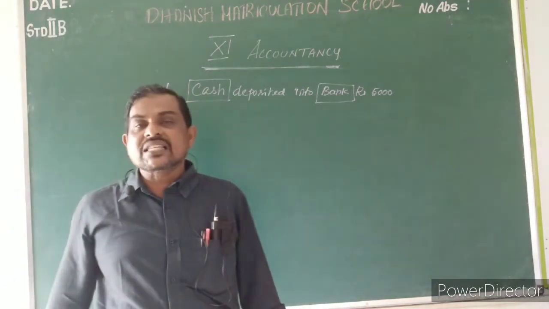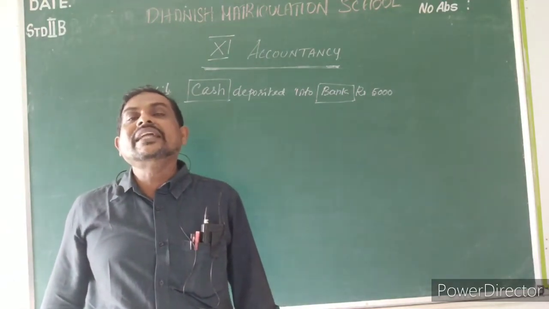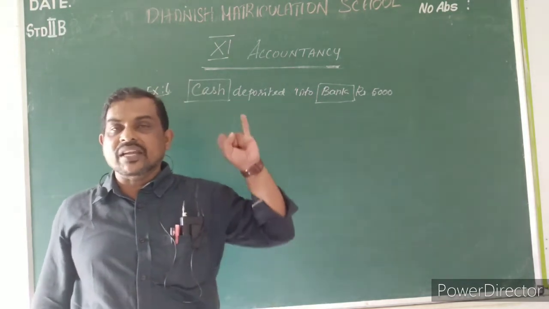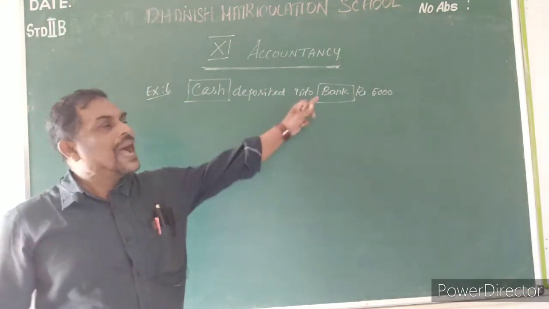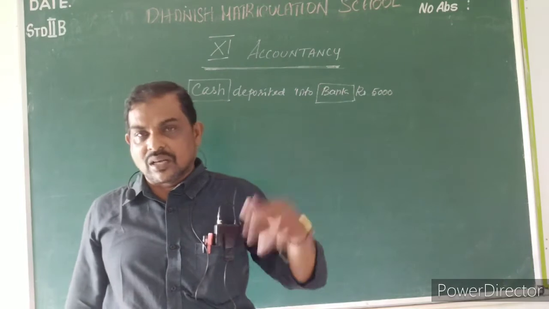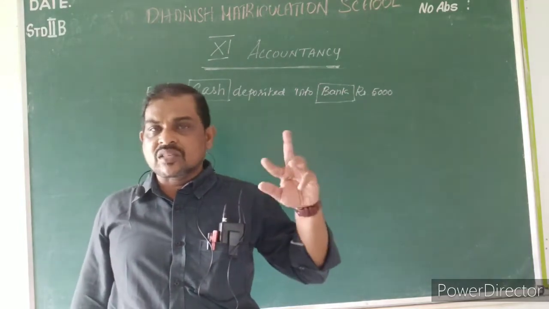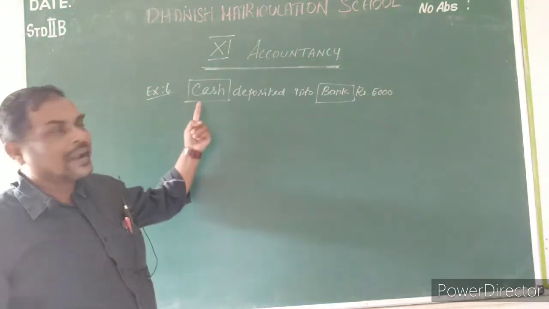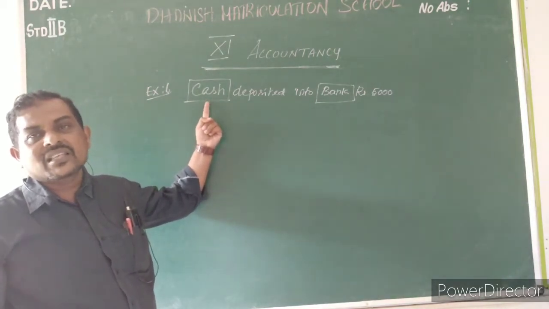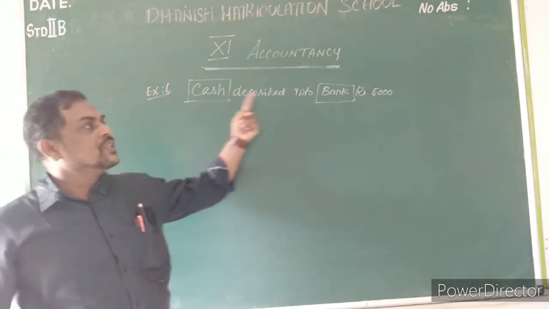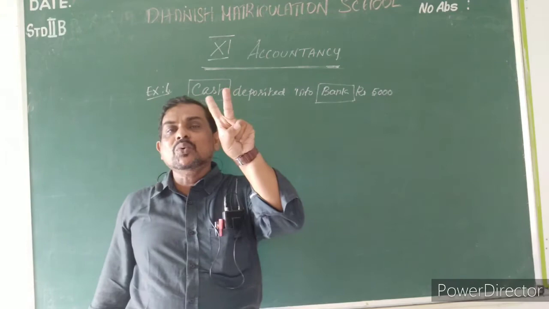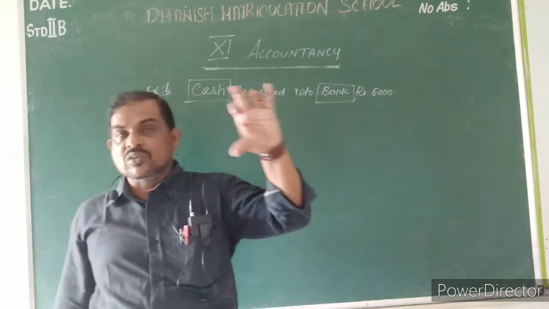Here, cash is an asset, so it is a real account. Bank is an artificial personal account; you don't need to say artificial personal, just say personal account. Listen, my dear students. Here 2 accounts are there. One is the cash account, which comes under real account. The other is the bank account, which comes under personal account.